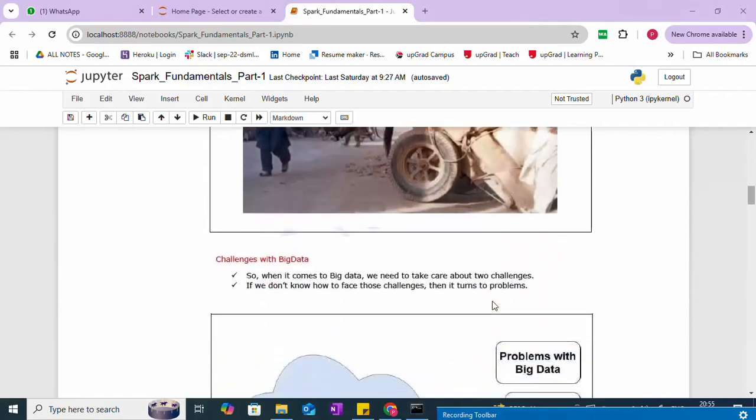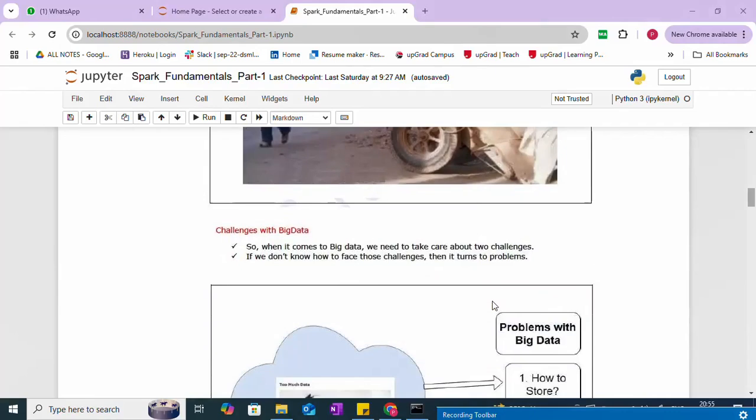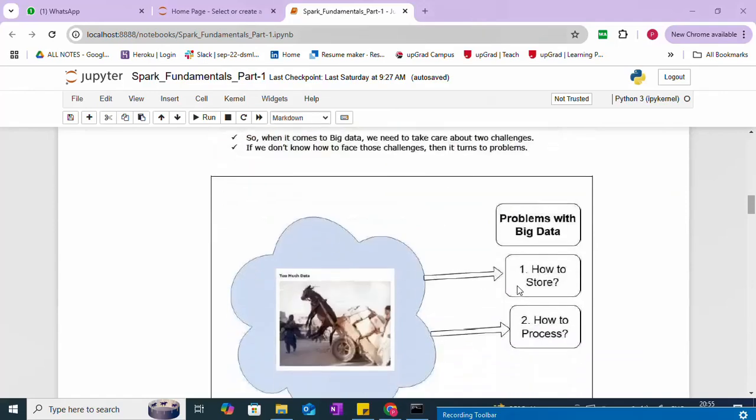Challenges with big data. When it comes to big data, we need to take care of two challenges. If we don't know how to face those challenges, then they turn into problems. The two major challenges: first, how to store the big data, and second, how to process the huge amount of data.